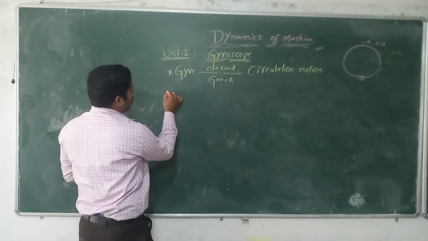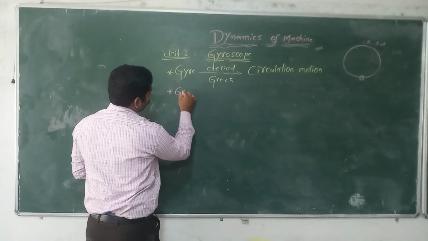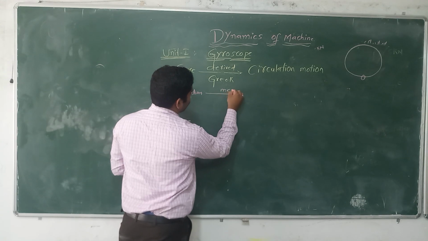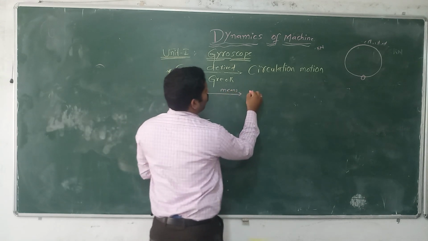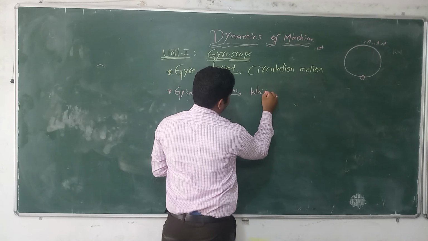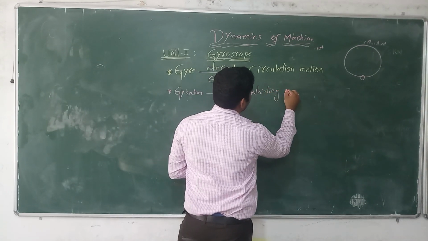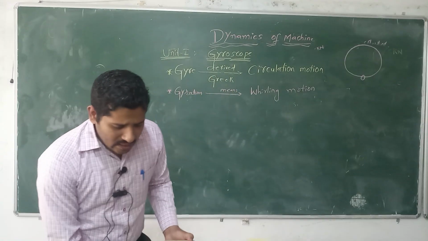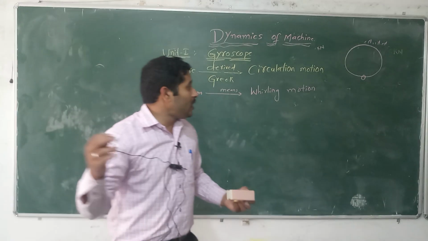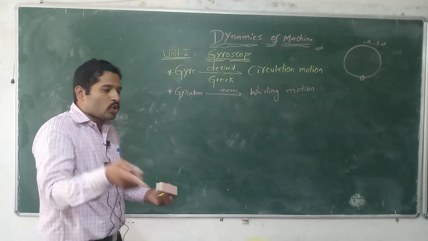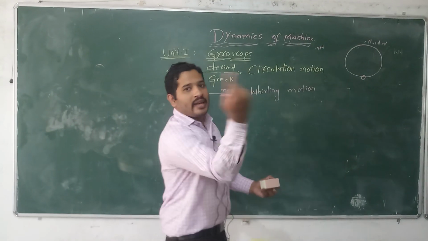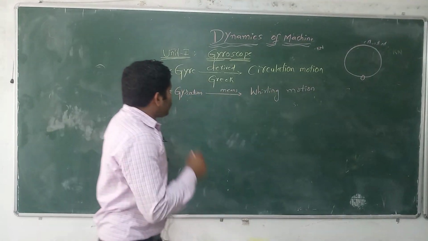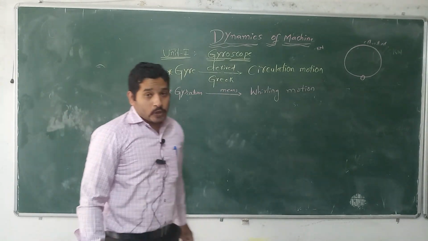And the second one, gyration. Gyration means whirling motion. Whirling motion, in the sense of the crankshaft, you know very well. The whirling motion of a crankshaft. The rotation of any component in the x direction as well as in the vertical or y direction. So this one we study in the gyroscope.